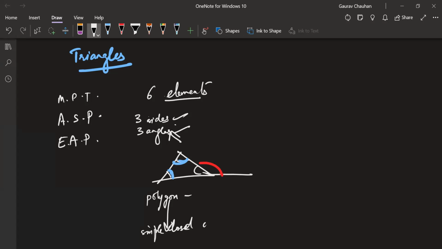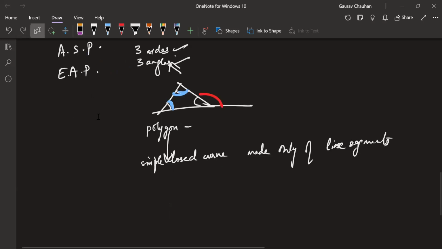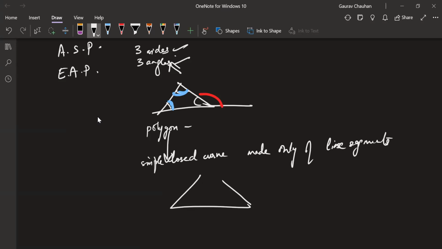Simple closed curve. Fantastic. One more thing is missing. Made only of line segments. Okay. All right. This is just a quick revision. We're not writing anything. So simple closed curve made only of line segments. Mansa, can you tell me if this is a polygon or not? Why? Okay. Dilruba, can you tell me if this is a polygon or not? Why? It's not made up of a line segment.